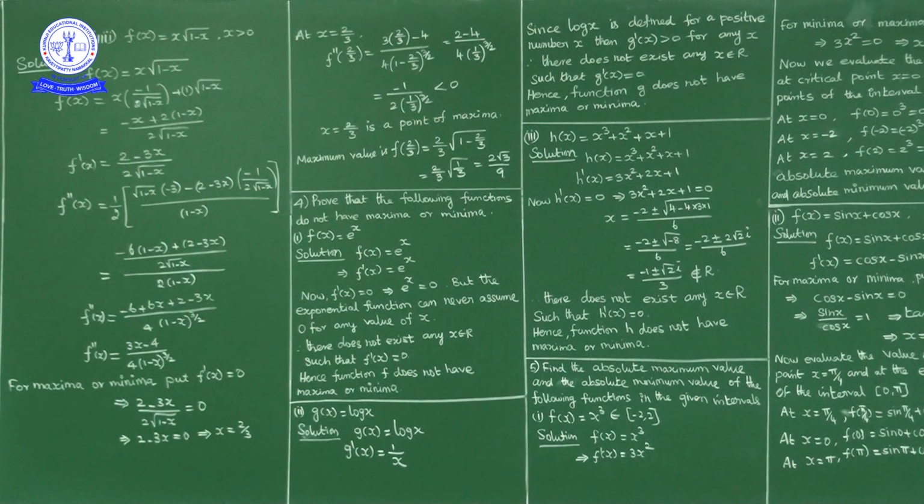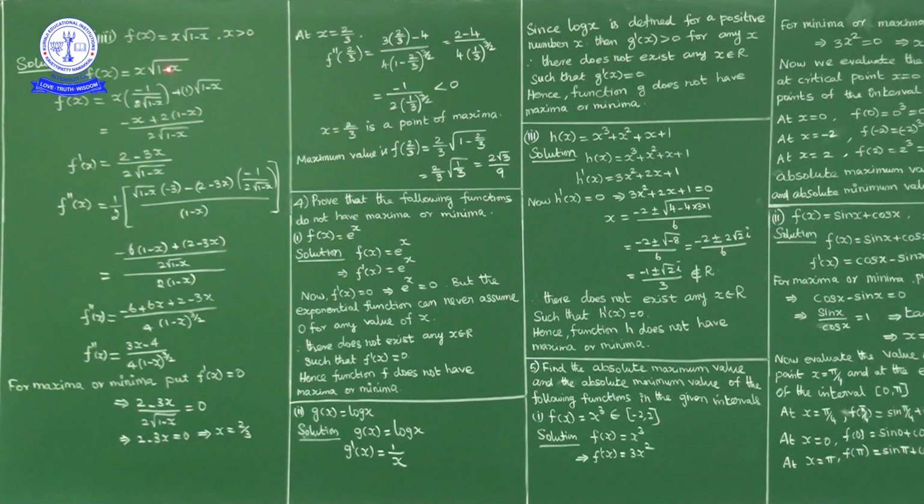Now question number 8, what is the given function? f of x is equal to x into square root of 1 minus x, where x is positive. So find f dash of x. Now f dash of x is the derivative of this, a product of two functions. The derivative of a product is first function into derivative of second function plus second function into derivative of first function. So f dash of x equals first function x into the derivative of root of 1 minus x.